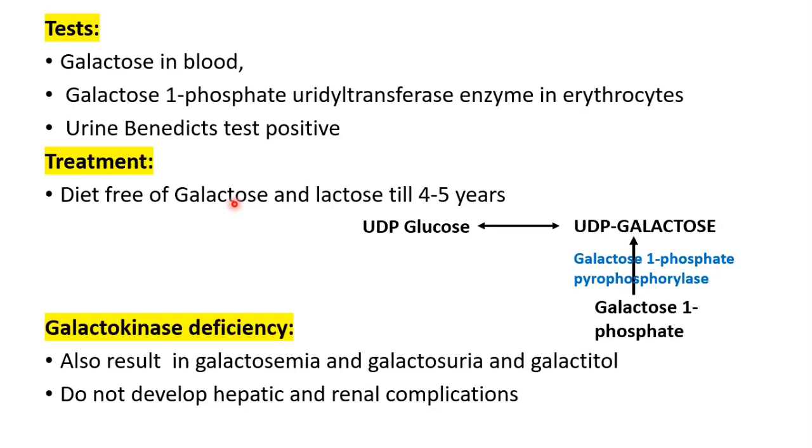So early detection is most important in galactosemia. Okay, so that was about galactosemia. What we talked about, the major one, is classic galactosemia. Classic means the severe form, and this one is the milder form.